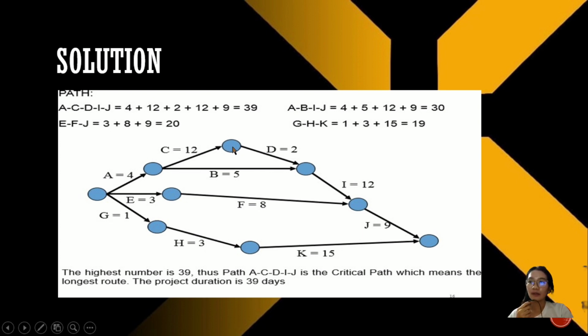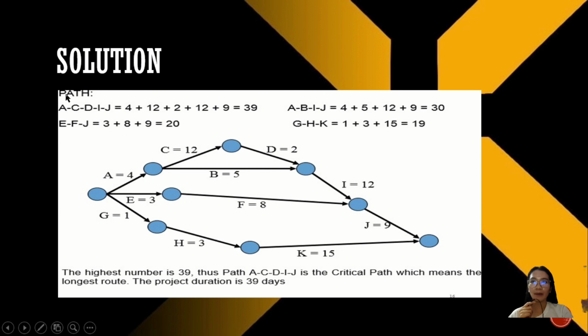So, based on the table, yung activity C and D ay nakadepende sa activity A, at yung D naman ay nakadepende sa C, at yung I ay nakadepende sa D at B, at yung F naman ay nakadepende sa A, and so on and so forth. So, ito na yung na-drawing na precedence diagram.